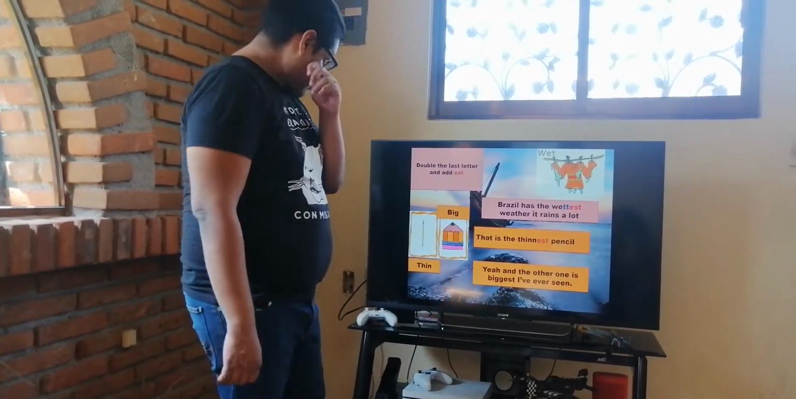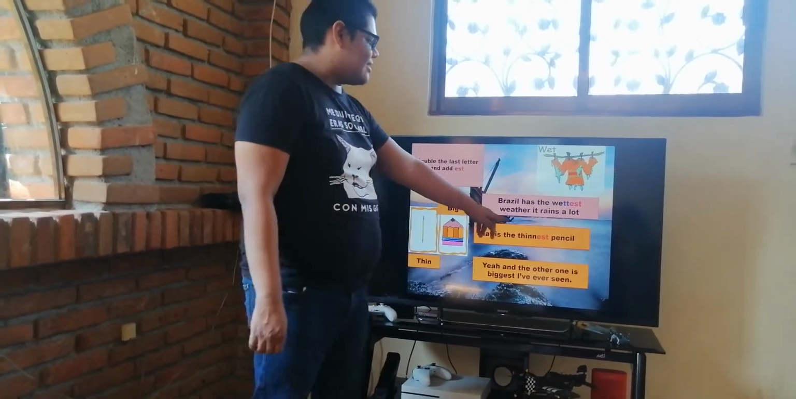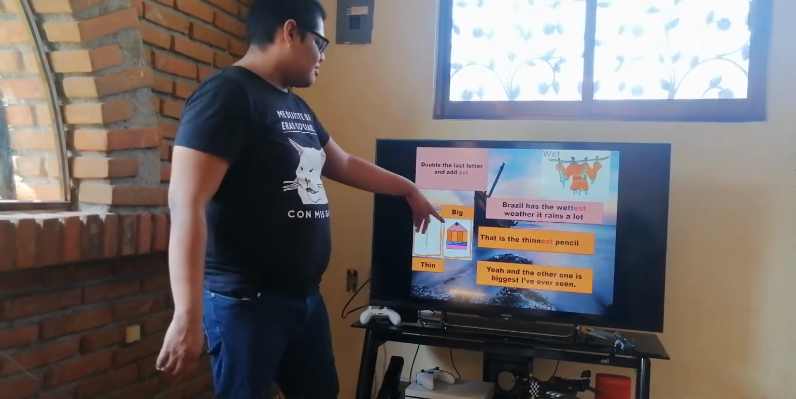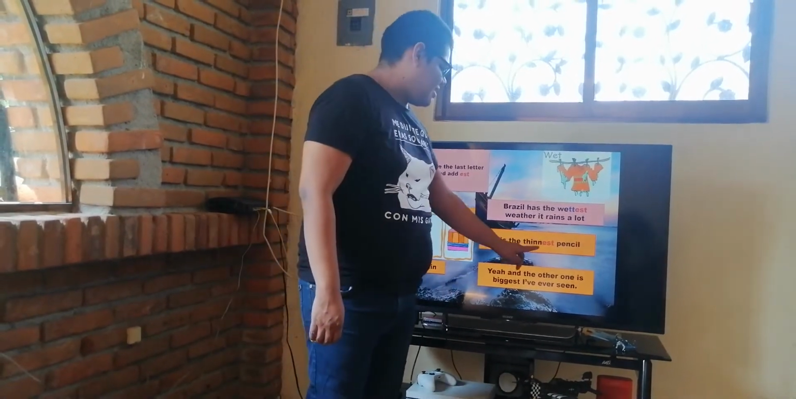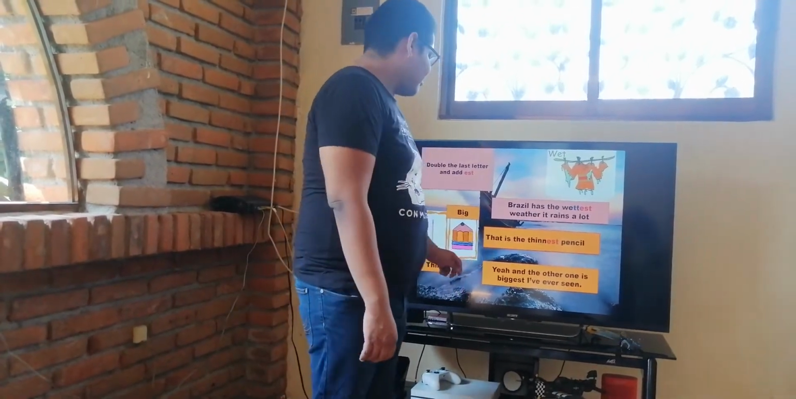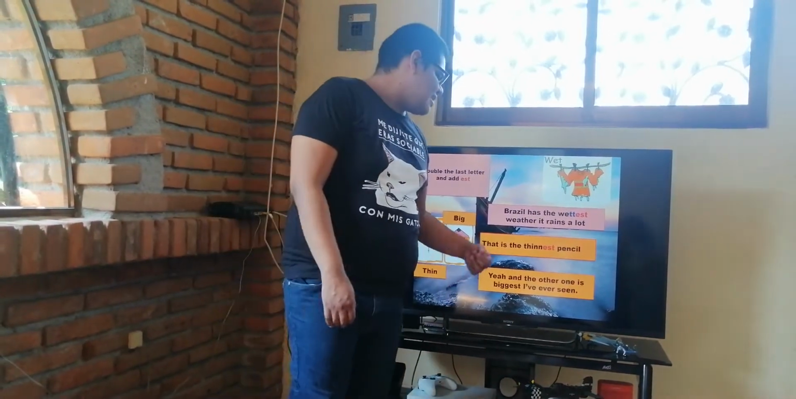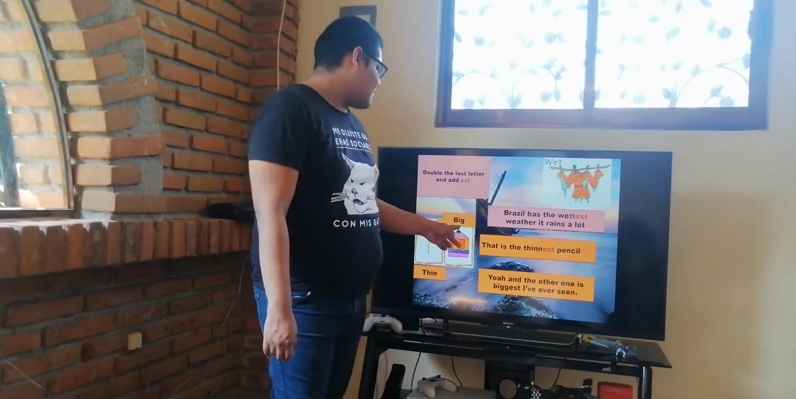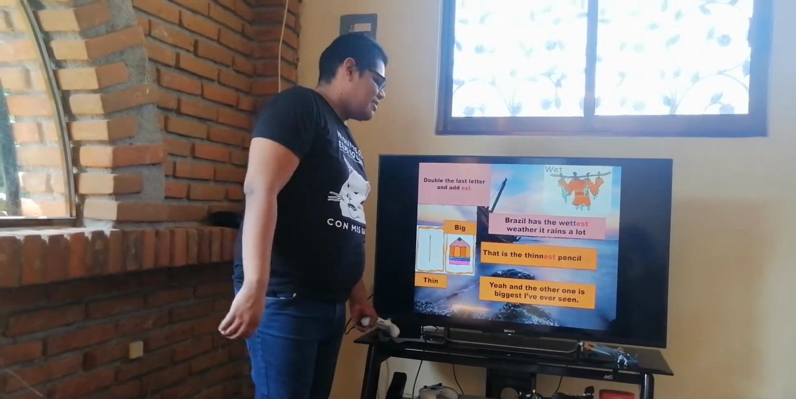Okay? So now, again, that is the tiniest pencil. Thin. So we're going to double the consonant over here. That is the tiniest pencil. So we have another example. The other one is the biggest I have ever seen. Again, the adjective is big. Vowel, consonant, and you double the G. Okay?